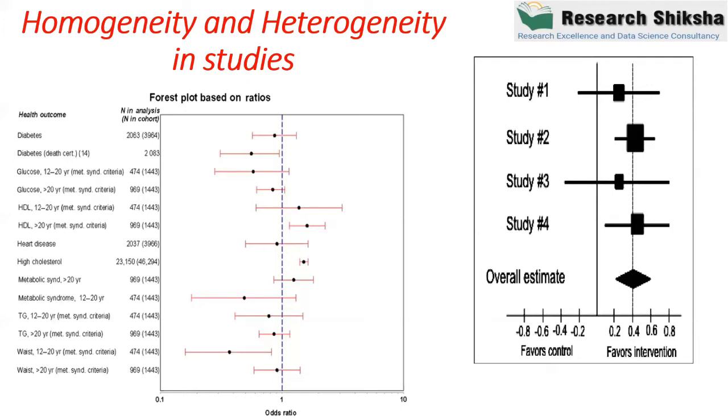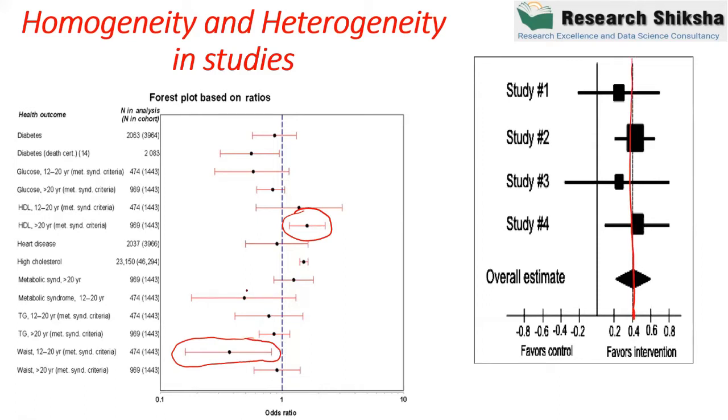Like in this example, in this slide, this study is not crossed by the straight line. However, in this case, all these studies are crossed by the straight line.